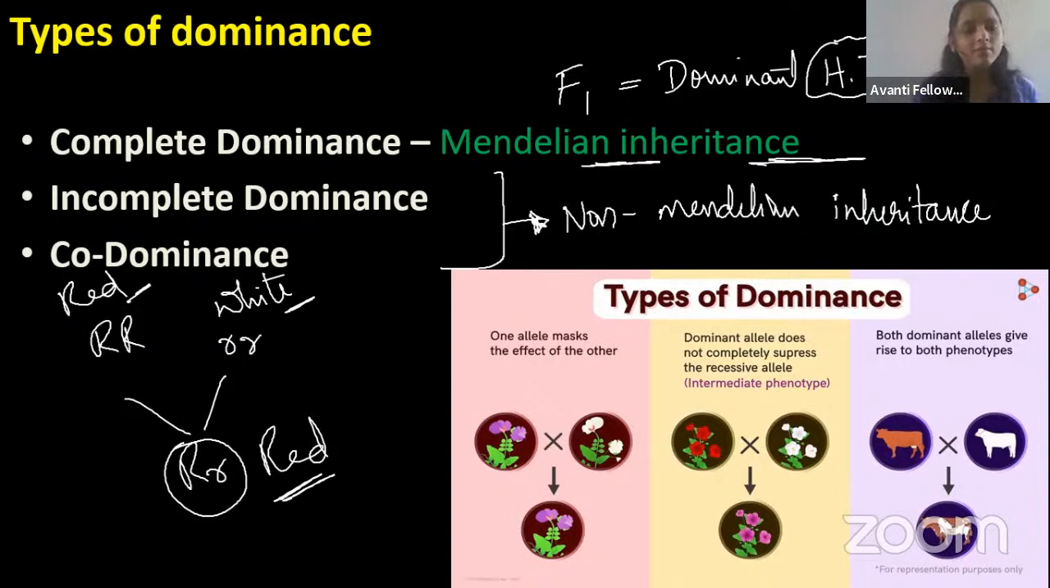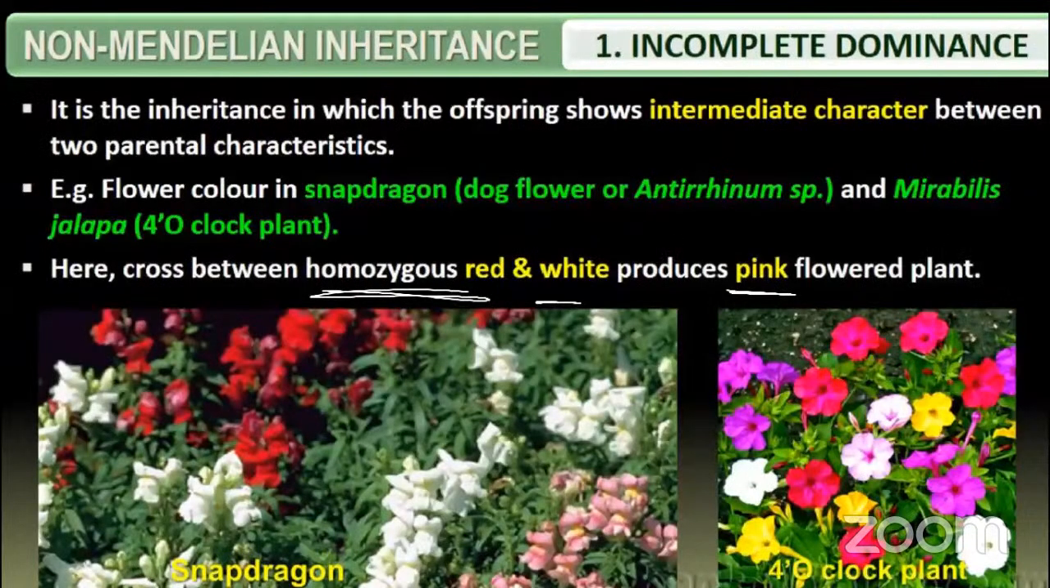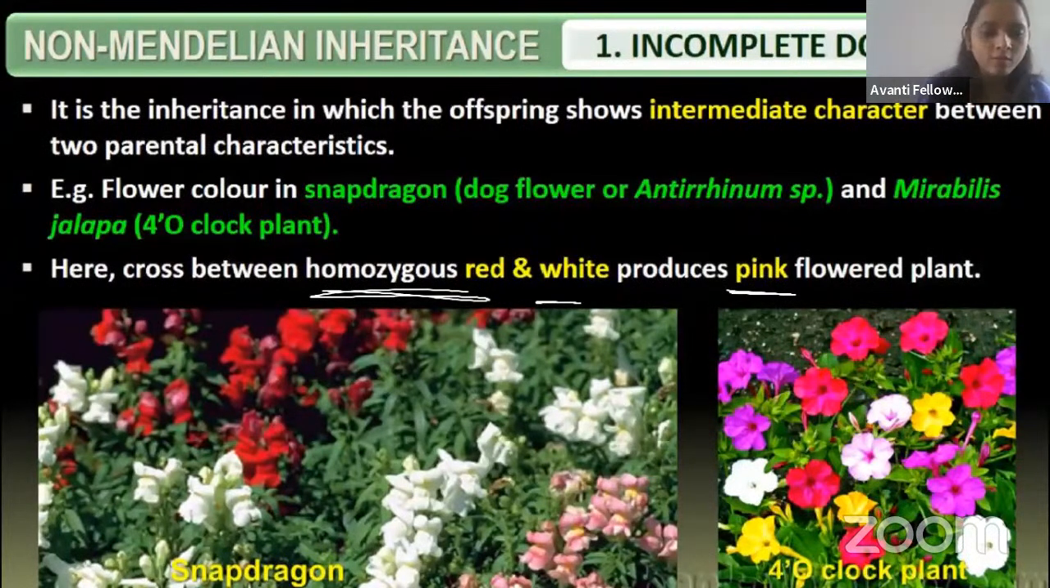Coming to the incomplete dominance and the codominance, those two are the non-Mendelian inheritance. Let us study one by one together. Okay, fine. So let us come to the incomplete dominance. So guys, what do you mean by incomplete dominance? If you know, can anyone tell me? Just give an example, guys. What is meant by incomplete dominance? Can you tell me, guys?